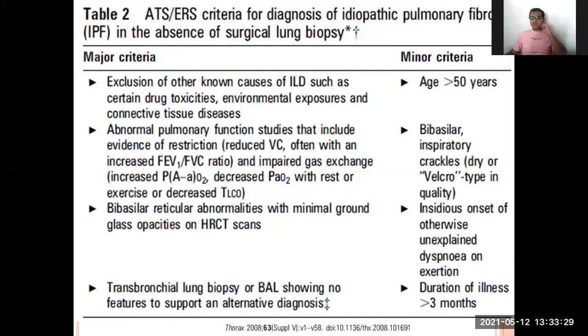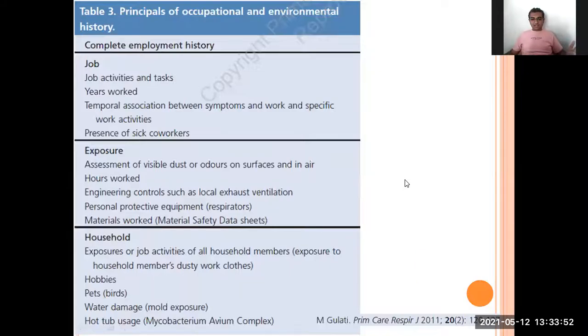Suddenly the patient is having dyspnea which is gradually increasing over time. Last month the dyspnea was not that troubling, but now it is much more troubling. The duration of illness is more than 3 months. This confirms that the patient is having IPF. Is this fine, students? Yes?